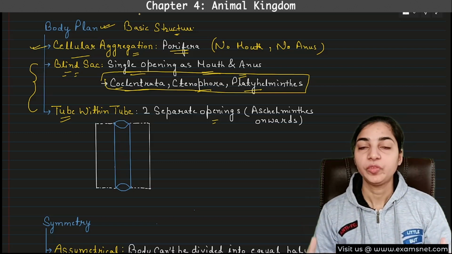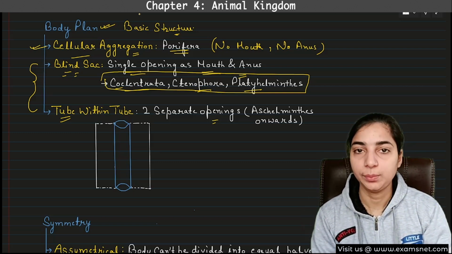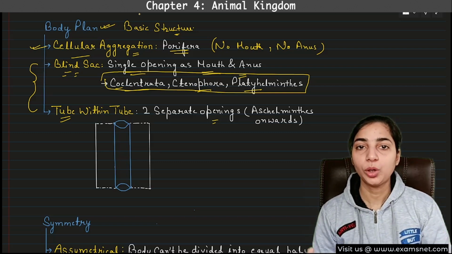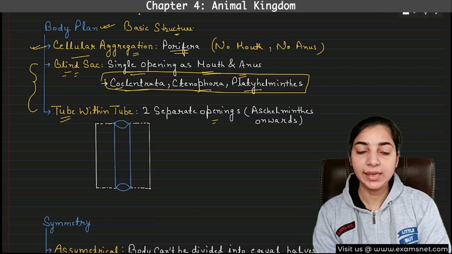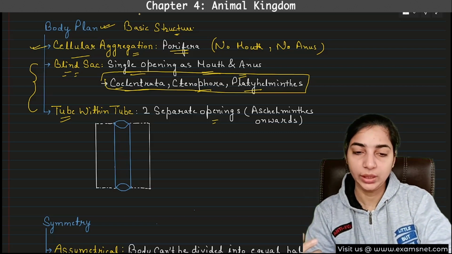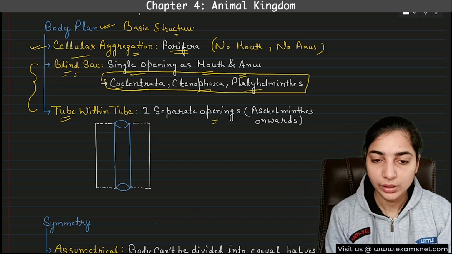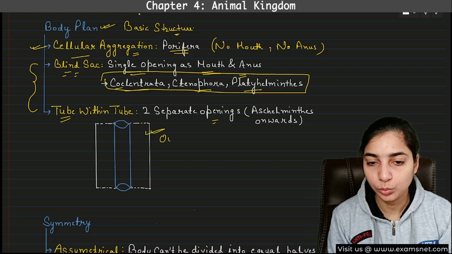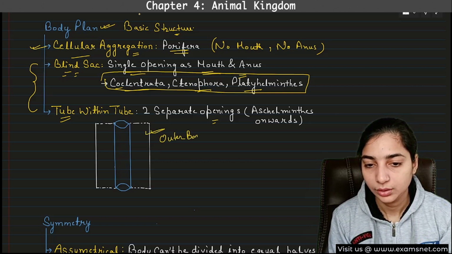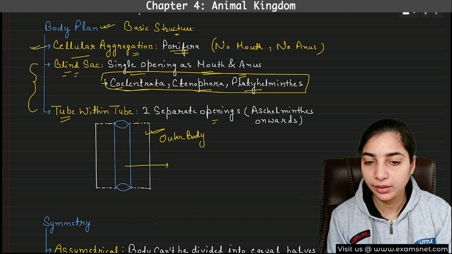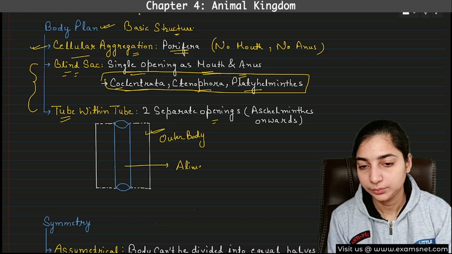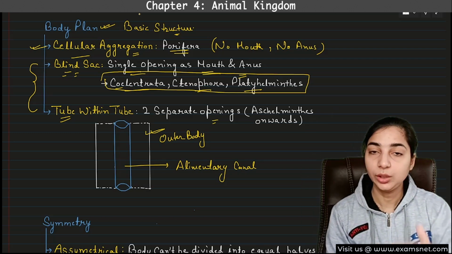Similarly, in our body, we have tube within tube type of body plan. So what is the first tube in our body? The outer body. Okay, the outer body is one tube, and then inside that there is an alimentary canal. That is another tube. If you look at this diagram, here you can see the outer body of a human being. I'm giving the example of a human being. Inside that there will be the alimentary canal. Both of them look like tubes, right? So there is a tube within a tube.